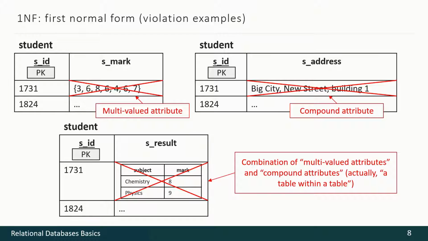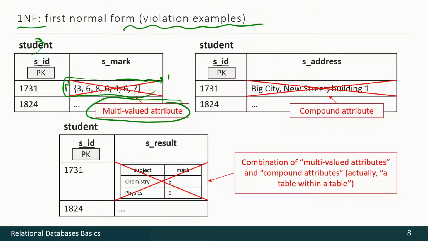All you see in this picture is violation of that first normal form. So this is multi-valued attribute. You see several marks for a student placed inside one table cell. So how can we quickly calculate average mark, minimum mark, maximum mark, and so on? We cannot, because DBMS has to extract and parse those values somehow, and it all takes a lot of time.